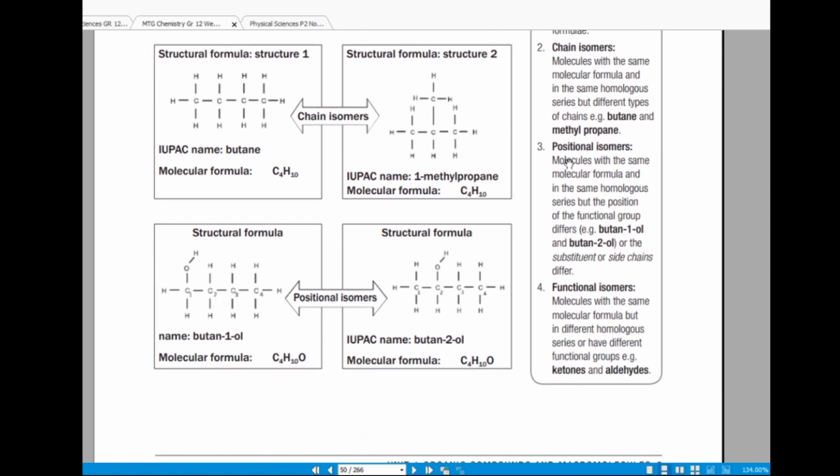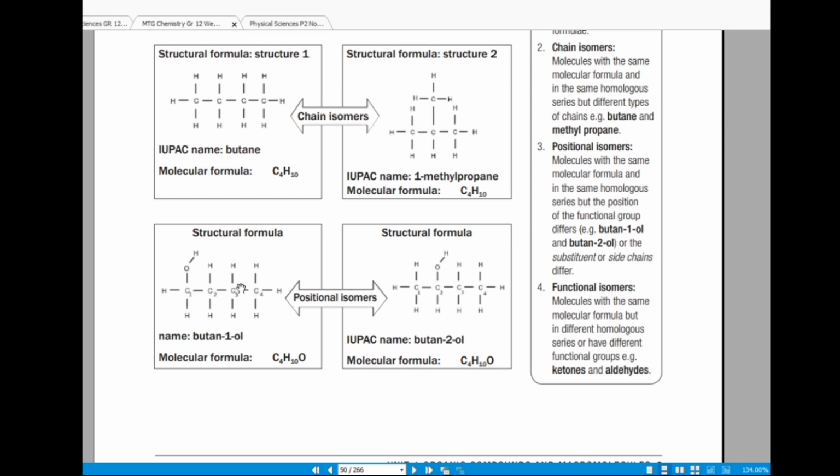Okay, so positional isomers. Positional isomers are molecules with the same molecular formula and in the same homologous series, but the position of the functional group is the one which differs, right? For example, if you look at these two structures here, the OH functional group in this one is attached to the first carbon atom, whereas in this structural formula here, the OH functional group is attached to the second carbon atom.